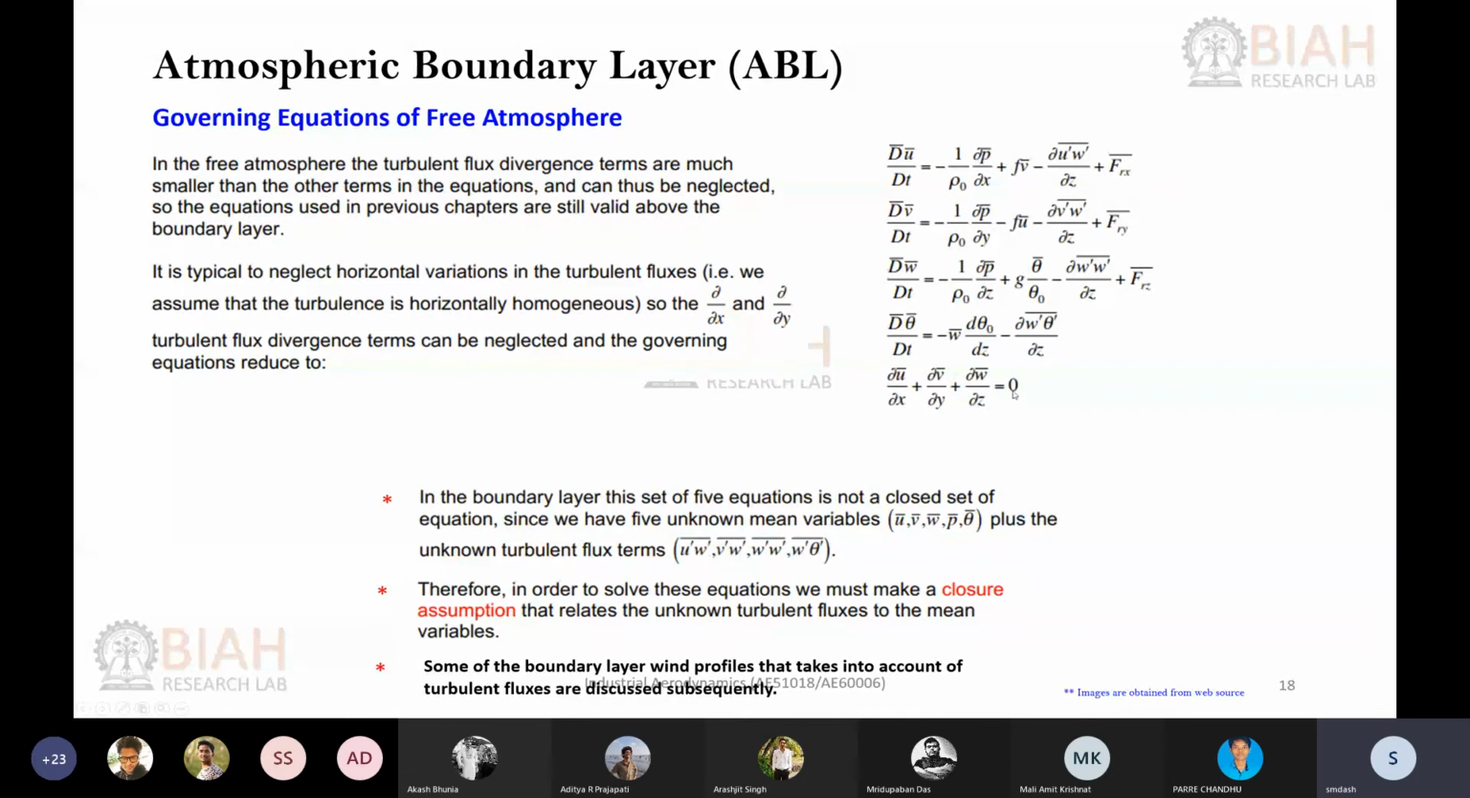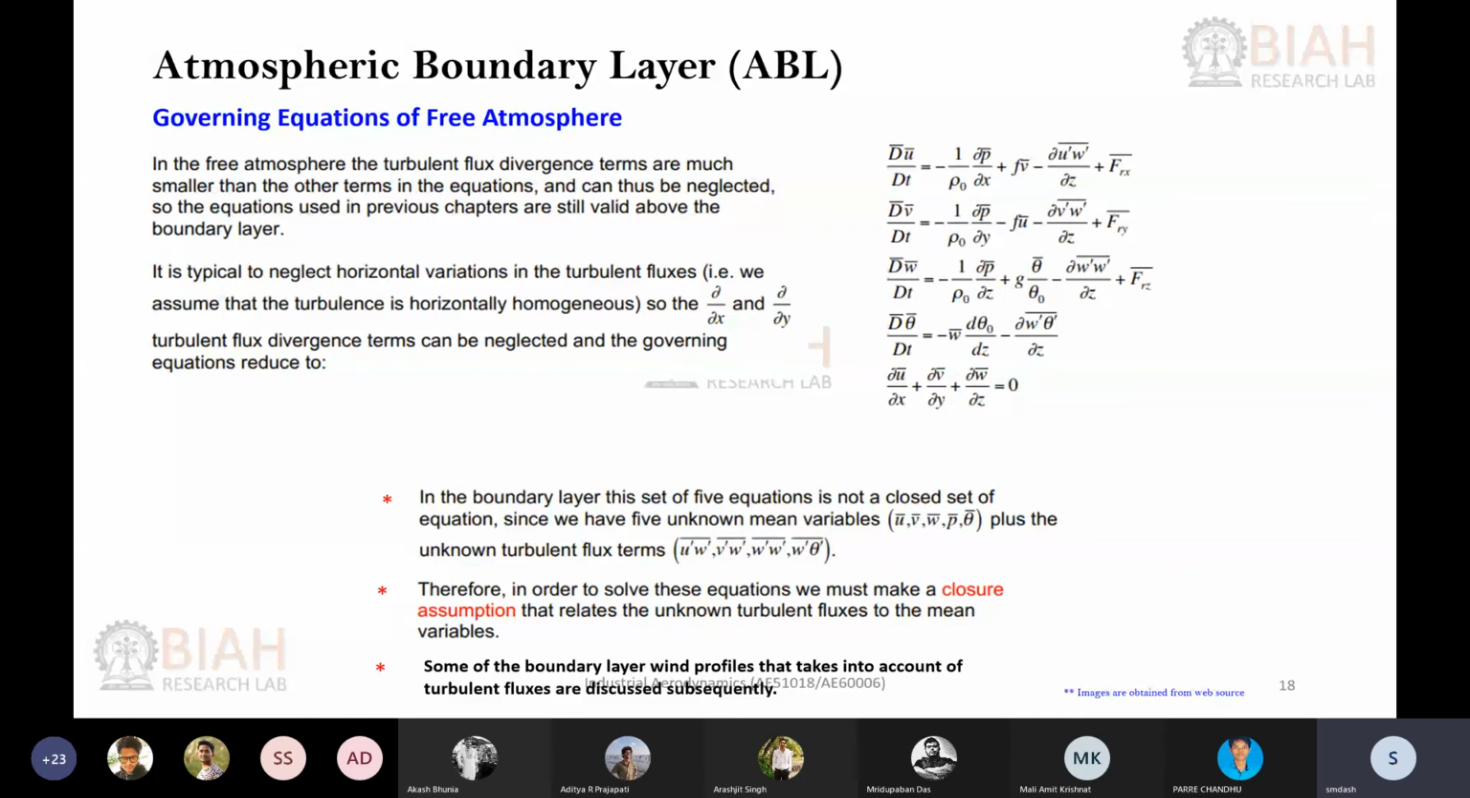Here we can neglect a few terms because they are not so important high above in the free atmosphere. Now you can see that we only have 1, 2, 3, 4, 5 equations, but how many variables? We have many more variables. You have the mean quantities U, V, W, P and theta, as well as these turbulent fluxes. So there are fewer equations and a higher number of variables, and you cannot solve them directly. Instead, we use some form of closure, turbulent closure.